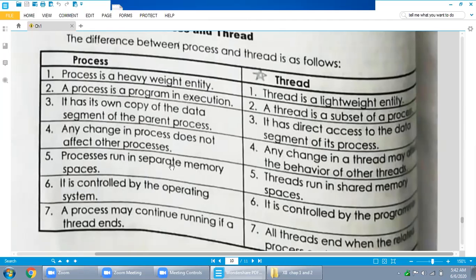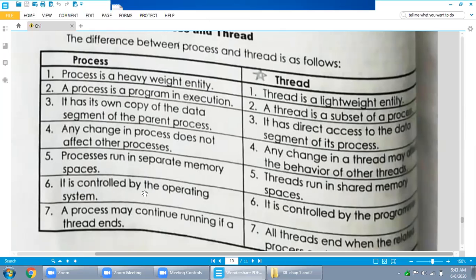Processes run in separate memory spaces. Let's say one program is present in D drive, one is present in C drive. So processes run in separate memory spaces. Threads run in shared memory spaces. In the network environment, it is talking shared.